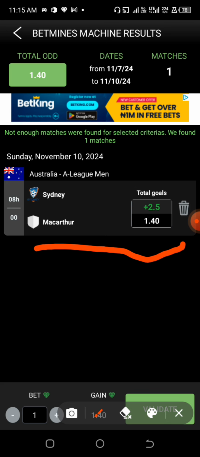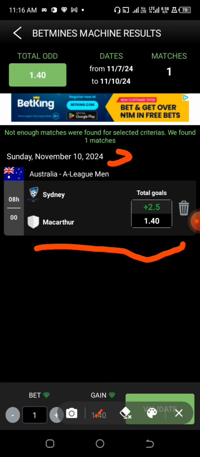At 1.40 odds. So I will just use this as an example for you guys on how to make use of the over 2.5 goals using this particular app. We have the Australia League men, Sydney versus Mikato, and I think the game should be played on Sunday. So I'm just going to quickly use this to explain how you can predict your over 2.5 goals